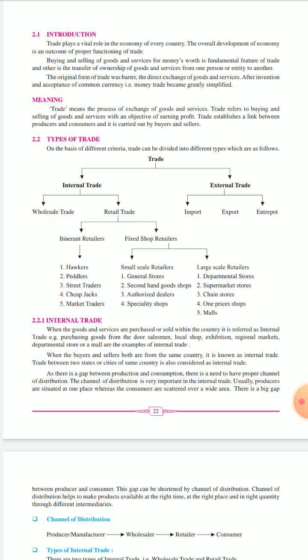So here there is a gap between what? Production and consumption. To distribute, look here, suppose spices, you will get them in South India. If those spices produced in South India have to reach North India, then you should have a proper channel.